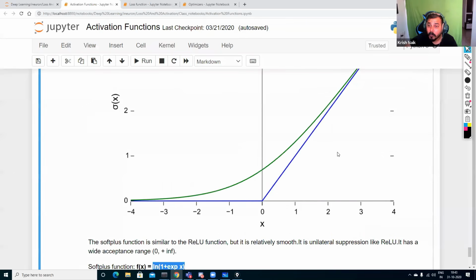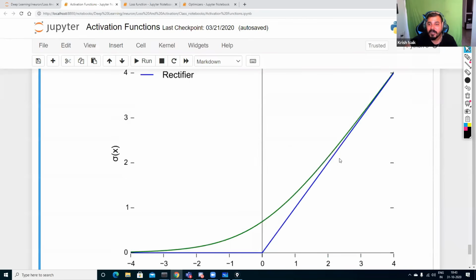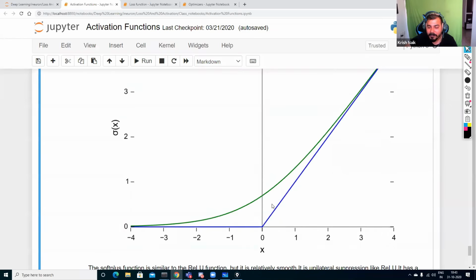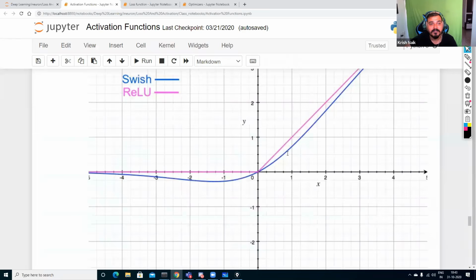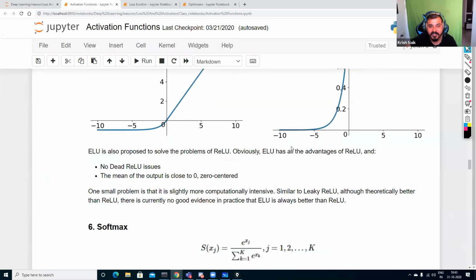And here both problems will get solved when you're finding the derivative, remember. Here you will see that the derivative at 0 need not be found out in this particular curve, that is your green curve. This is called the Softplus activation function. Okay, so these were the different activation functions that we have discussed in today's session.